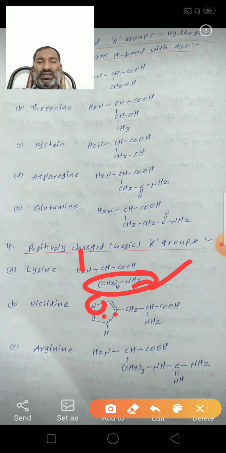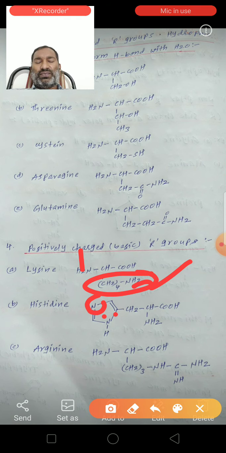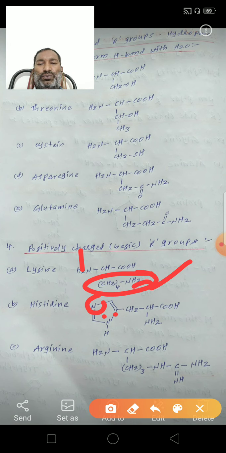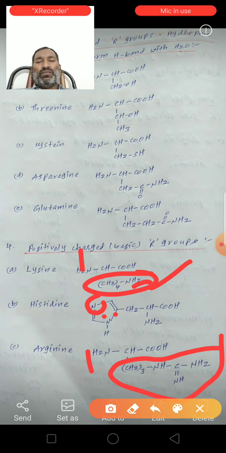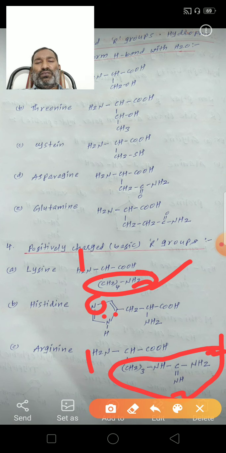Next, arginine. The structure of arginine is NH2, CH, COOH, bond CH2 taken 3 times, NH, C double bond NH, bond NH2. So this is the R group. These contain more than one NH2 group. Here also 1, 2, 3, 4 NH2 groups are there. So this behaves as a basic nature.